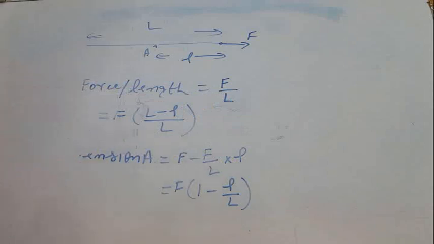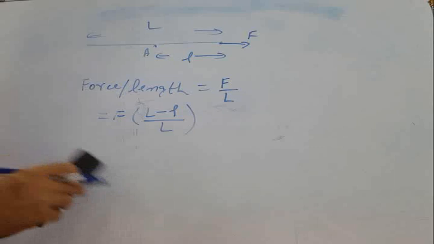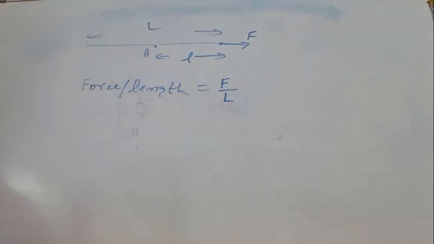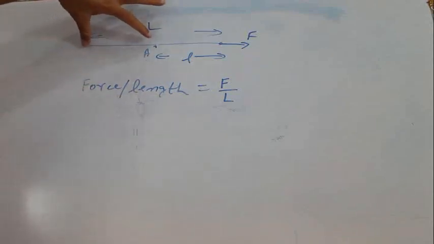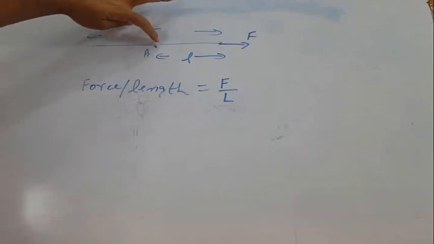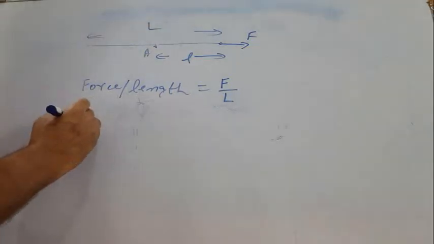There is one more procedure. We know force per unit length is F by L. So for this length, how much force will be required? That will be transmitted through point A, so that will be tension at point A. So what will be tension at A?